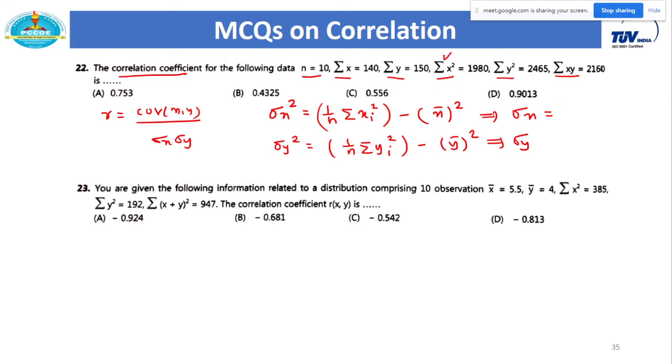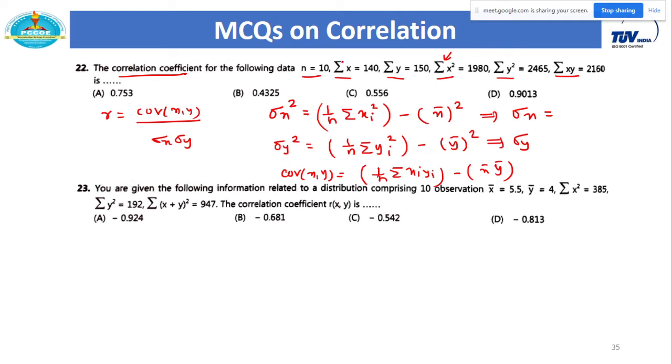For this formula, how do we calculate x bar, the mean? Summation of xi square is given. How do we calculate x bar? For this we again consider summation of x upon n, the sum of all the observations divided by the total number of observations, and that gives you the mean. Same for y bar. For these MCQs you need to perform all these calculations: sigma x, sigma y, and then covariance of xy. For this, 1 by n summation of xi yi, where summation of xi yi is given, minus x bar into y bar. You will get that from this first calculation itself.